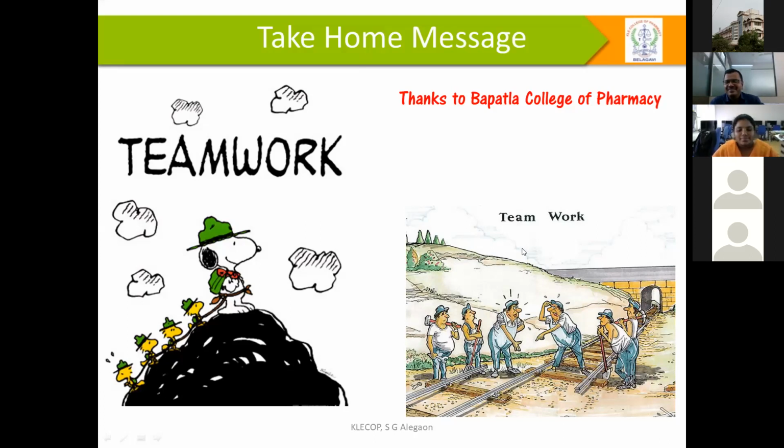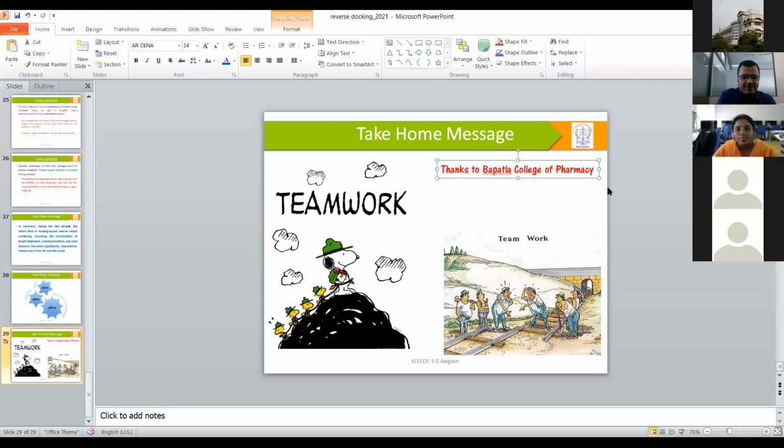Sir, can you post your details, if we want to ask you again regarding Schrodinger or anything? You have given us an opportunity to utilize, and you will help us, sir. At least your mail ID or something in the chat box. I'll write it here now. My mail ID is asgalegaon at gmail.com. Once again, the number is 94803-97673. You can call me at any time.